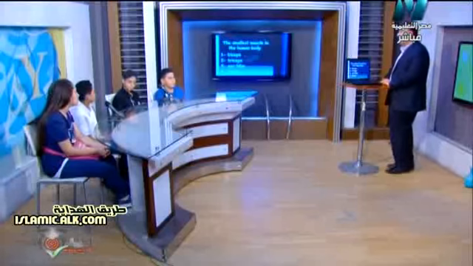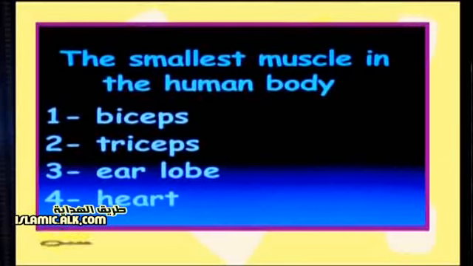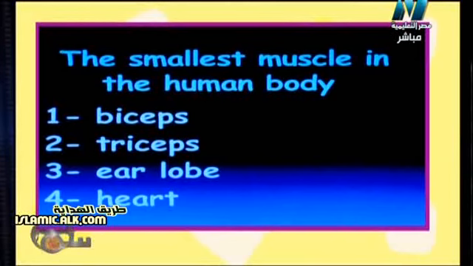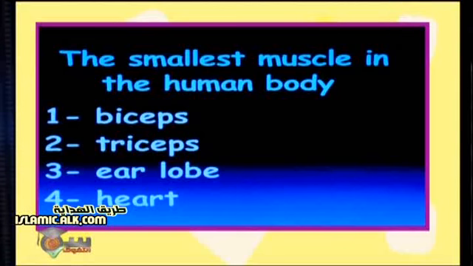The question says, the smallest muscle in the human body is biceps, triceps, earlobe, or heart. You know the muscles, biceps or triceps. The question asks what is the smallest muscle in the human body. Let's start the timer now. The smallest muscle in the human body is biceps, the two-headed muscle, triceps, the three-headed muscle, earlobe, the lobe of the ear where girls wear earrings, right Miralla? Heart.